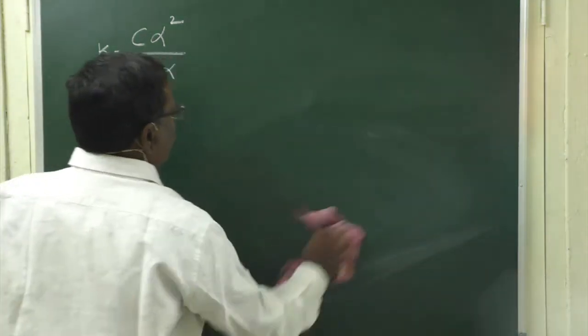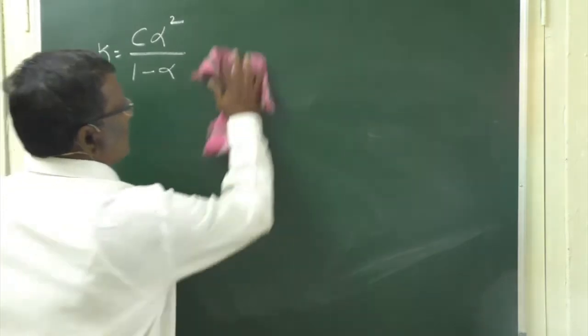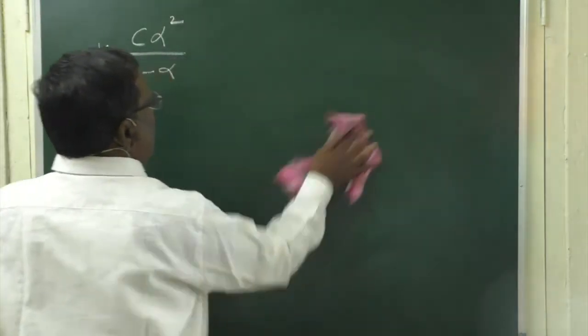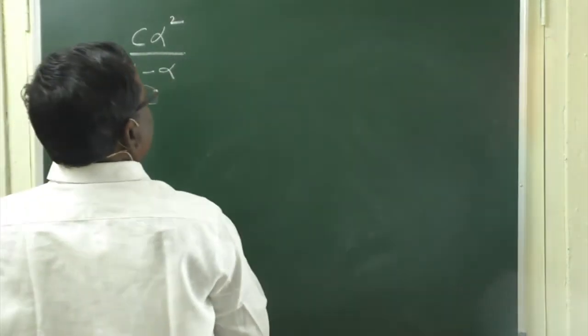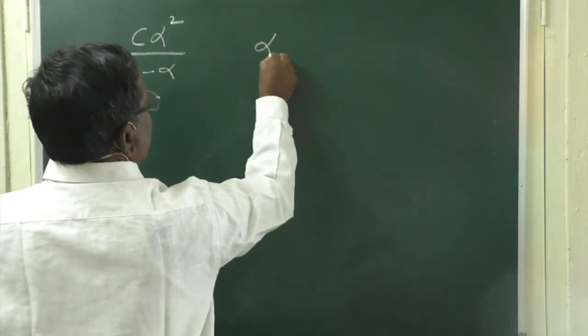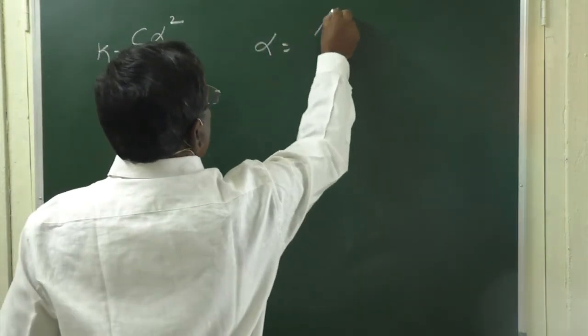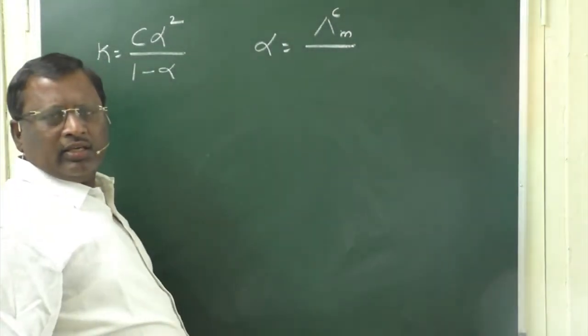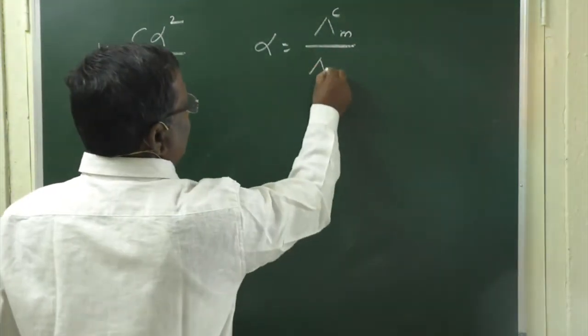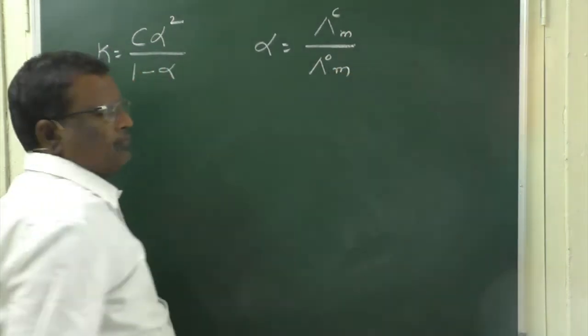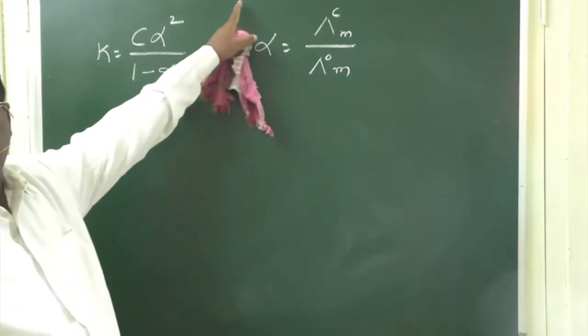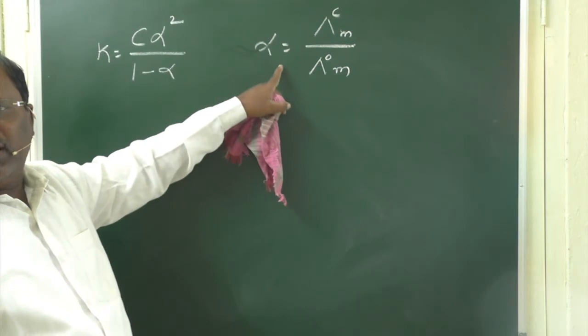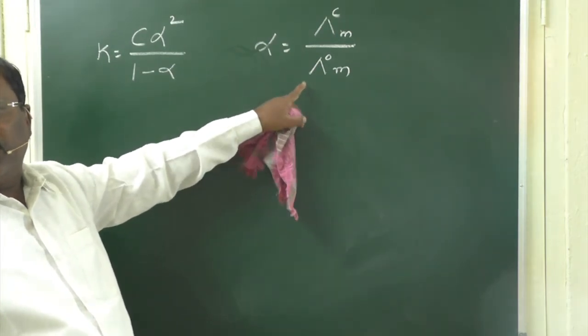Now just now we derived that alpha is equal to the molar conductivity of the electrolyte at concentration C by the limiting molar conductivity. Alpha is lambda Cm by lambda naught m.